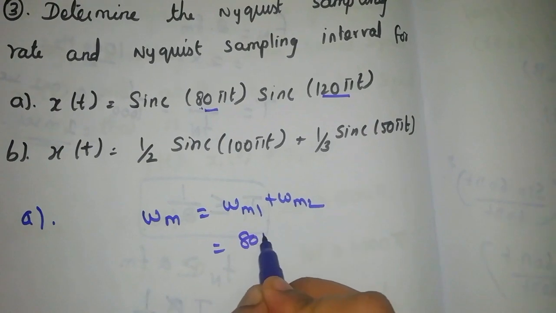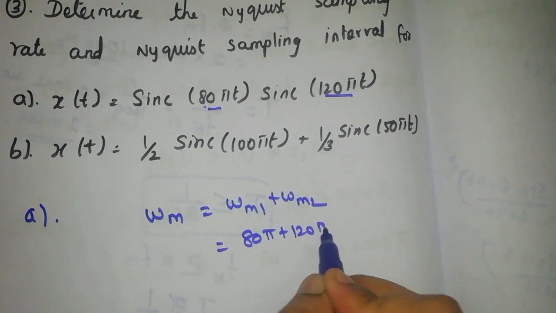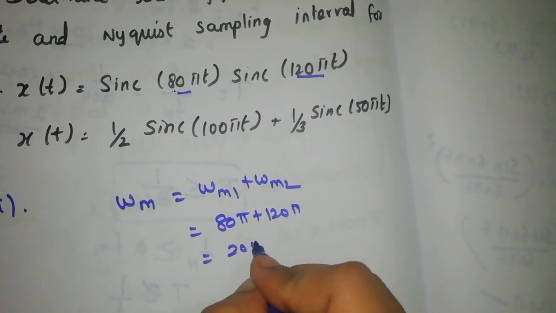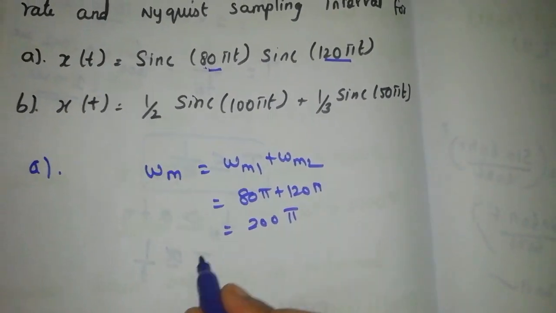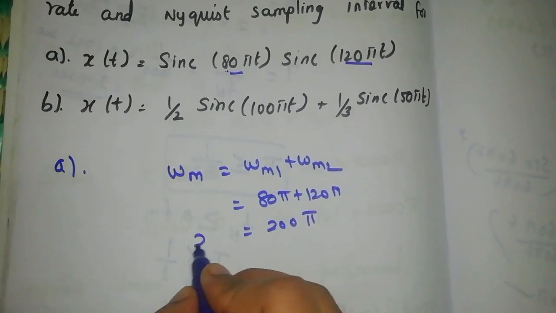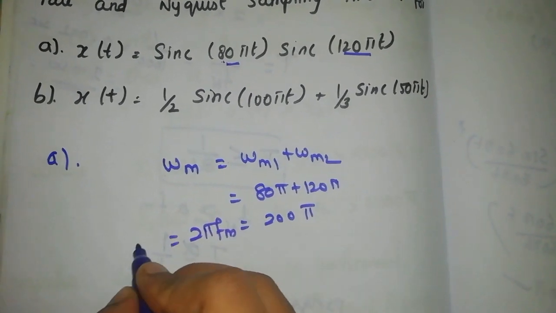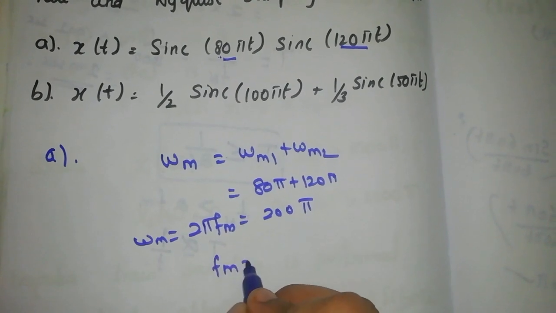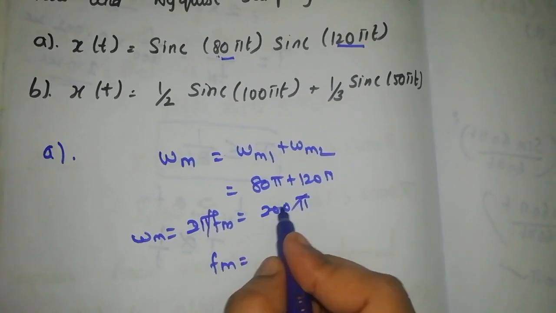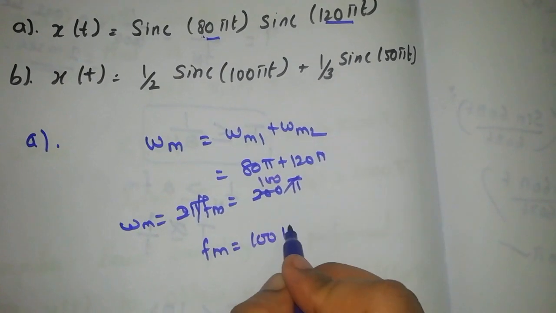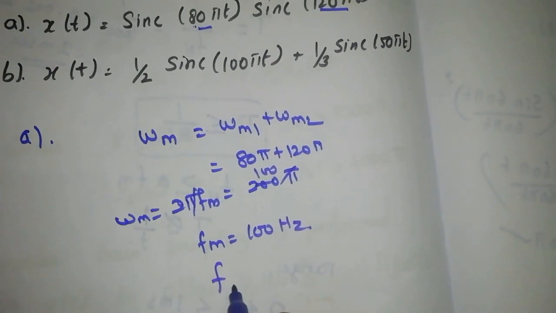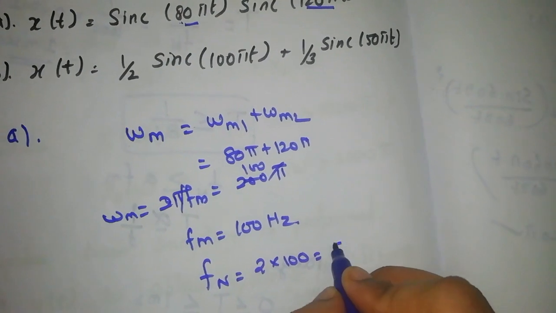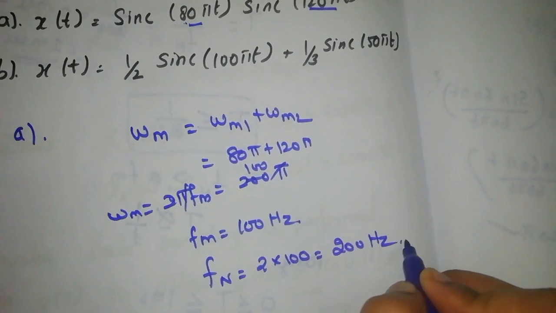So we get 80 pi plus 120 pi, which is equal to 200 pi. So the maximum frequency is 200 pi. This is omega m, equal to 2 pi fm, equal to 200 pi. From that fm is equal to 100 Hz, and for the Nyquist rate we get 2 times 100. So the answer is 200 Hz.